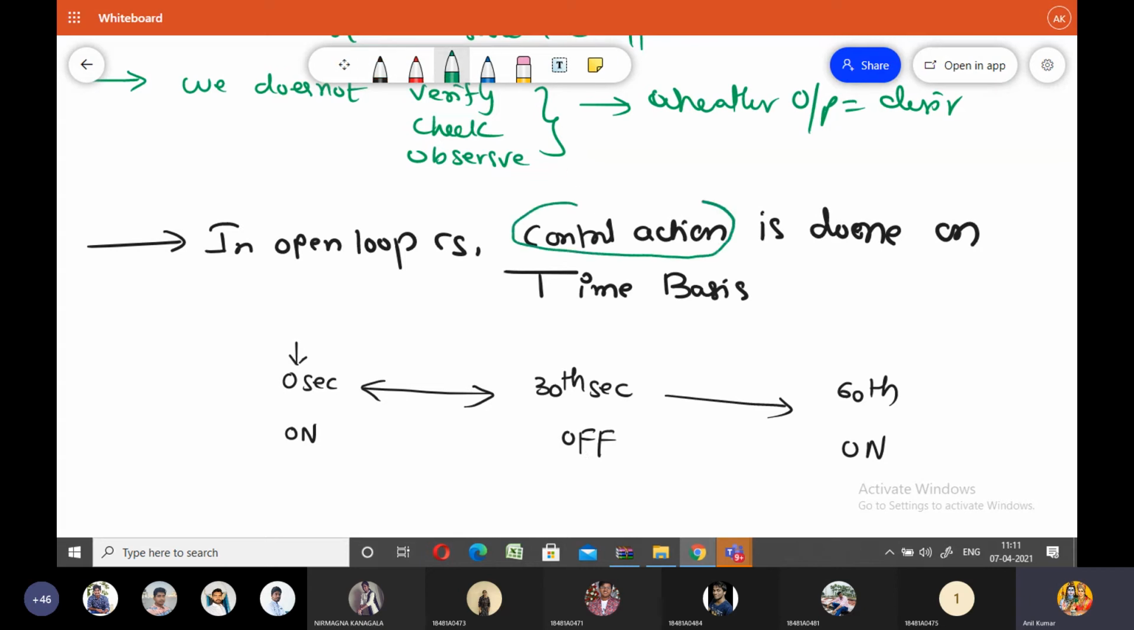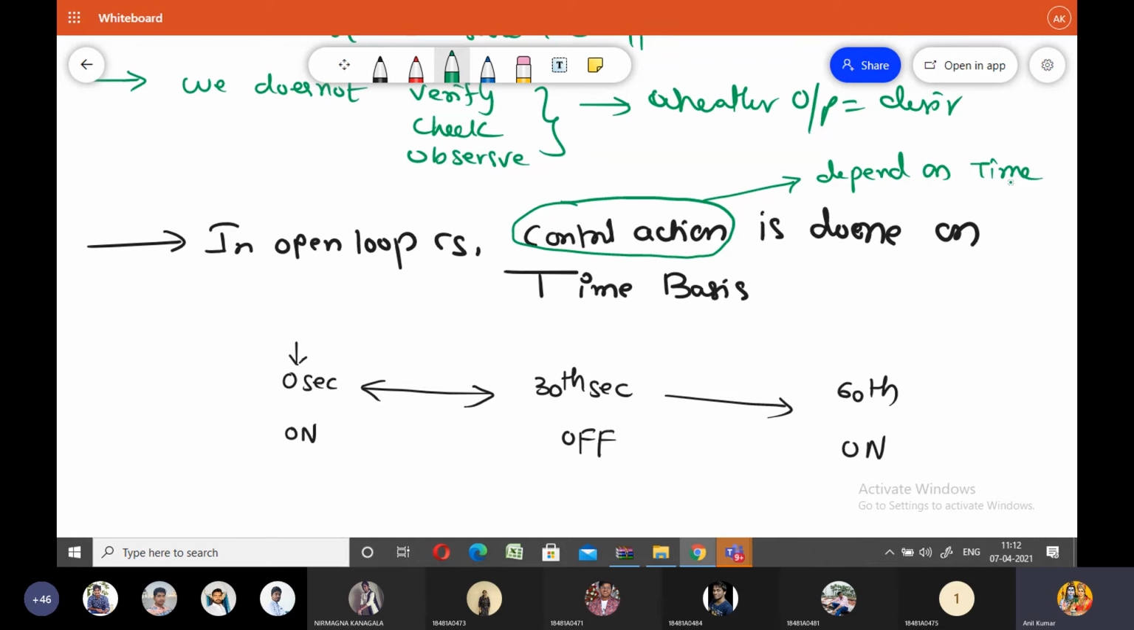In open loop control systems, the control action is dependent on the time basis. The control action is independent of the output. So in open loop control, are you measuring the output? Are you verifying the output? In open loop control systems, are you measuring the output? No. Are you verifying the output? No. So how can we perform the control action in open loop control systems?